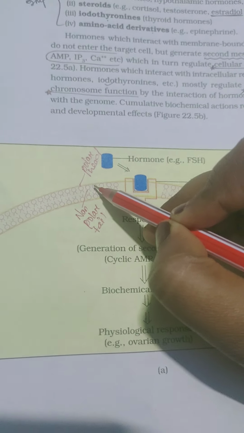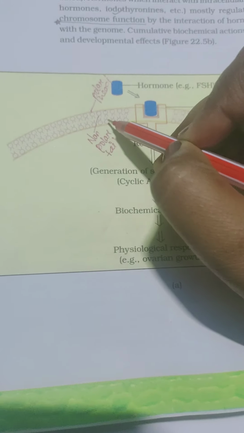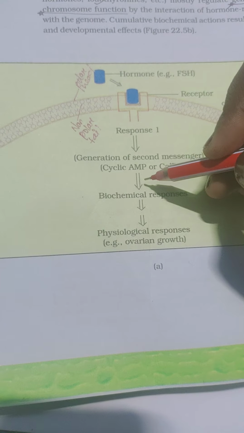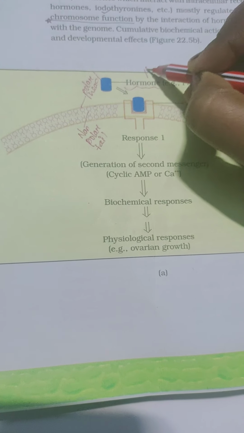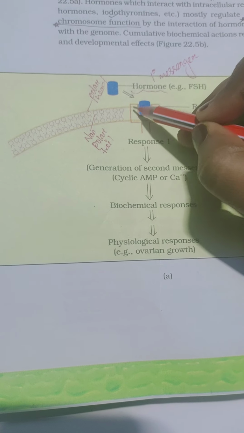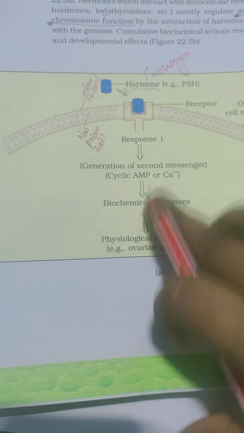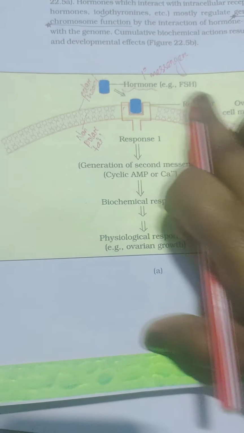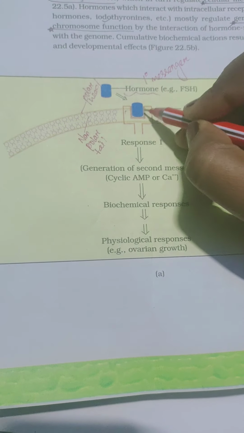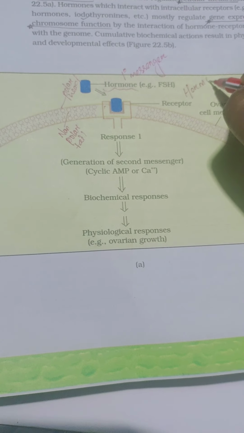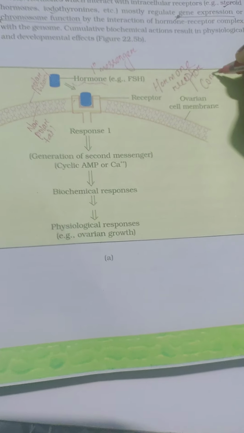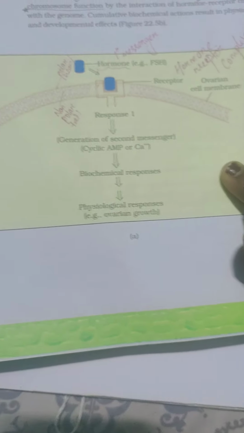So, see, if it is polar or lipid bilayer, water soluble hormone cannot pass through it. So, what will the water soluble hormone do? We know that hormones are the primary messenger. Okay, so this hormone will come and bind to the receptor over here. All the receptors are proteins present on the cell membrane. A hormone will come and bind to the receptor and will make the hormone receptor complex. Okay, hormone receptor complex.